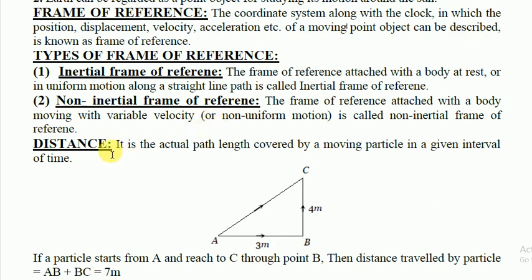Now the next one, distance. Distance means it is the actual path length covered by a moving particle or body in a given interval of time. Suppose this is point A, this is point B, this is point C. A body is moving from point A to B, then B to C. Then what is the actual length of the path traveled by the body? A to B is 3 meter, B to C is 4 meter. So the actual length of the path is 7 meter. So this is the distance.